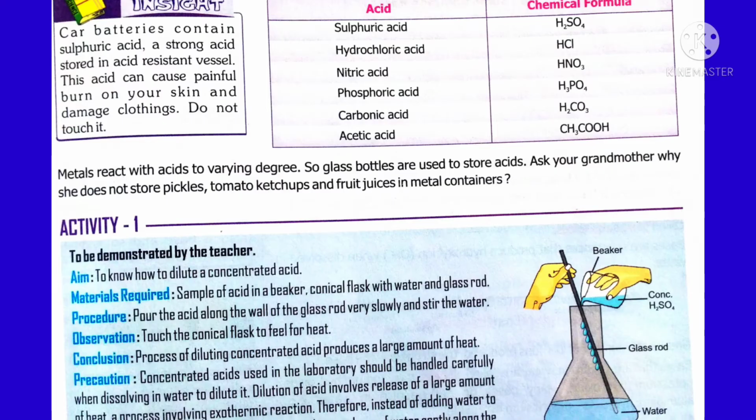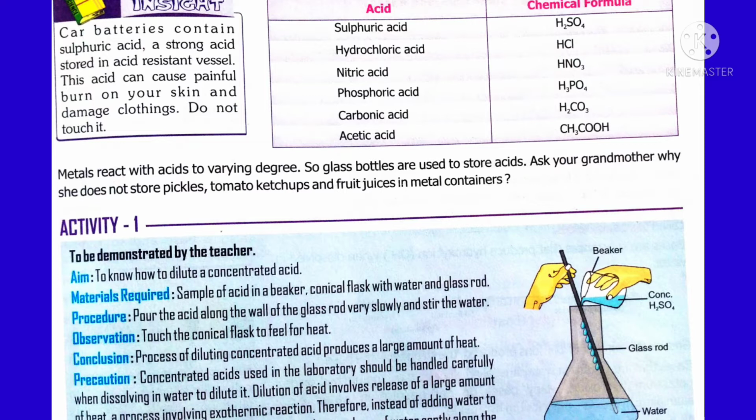We will continue the chapter on page 73 and 74. We have studied strong acid and weak acid. What is strong acid? All the inorganic acids are strong acids because they have more number of H plus ions. All the acids form ions only after adding water. If you don't add water, they don't form ions, so they are not considered to be acid. All the organic acids are called weak acids because they have less number of ions.